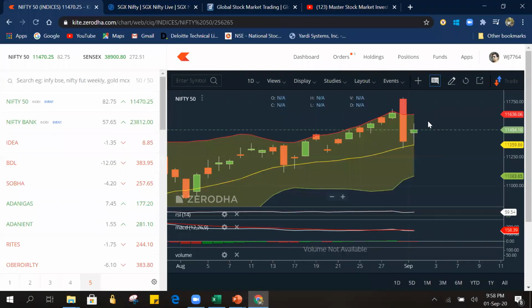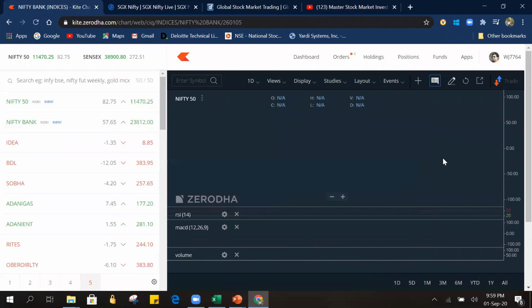But tomorrow I am thinking there will be a spinning top at levels between 11,500 and 11,600. If it goes higher than that, there will be a bullish trend, but I am predicting a spinning top for tomorrow. Let's check Bank Nifty as well.